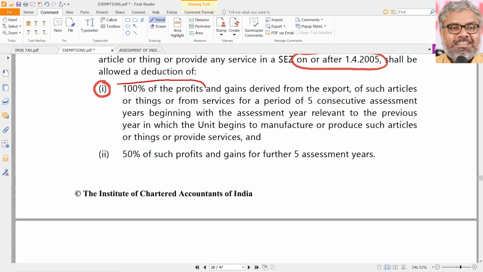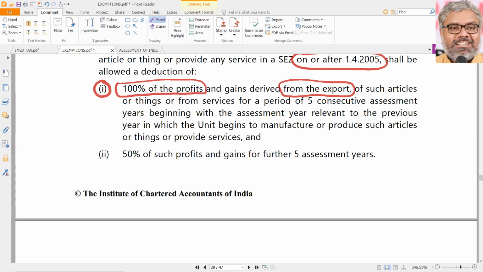100% of the profits. 100% means the entire profits. They don't need to pay any tax. That is why we call it a tax holiday for those units which are established in a special economic zone. But don't think entire profit means entire profit. The 100% of profit is from the export, not the services which are provided in India or the goods which are sold in India. So the export sales should be there for this unit in SEZ. If the export sales happened, from that export sales, however much profit is earned by them, it is fully exempt, completely.